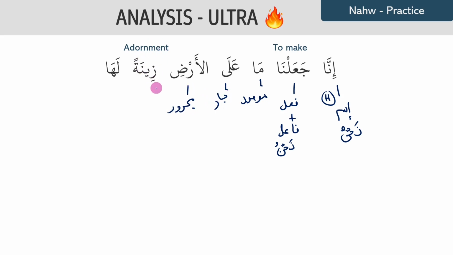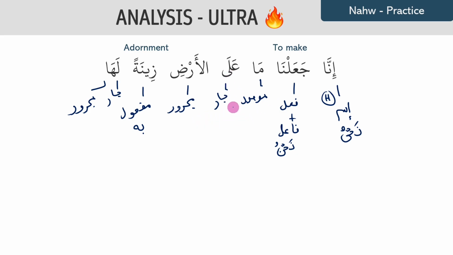Then you have zinatan, which is going to be your maf'ul. Now, which type of maf'ul is it? For now, we'll just say maf'ul bihi, because the word ja'alna is to make. So we made whatever is on earth, because ma gives me whatever, an adornment. Laha is your jar, and ha is your majroor. Now, what is on earth is actually another maf'ul, because we made what? We made something an adornment, and that something is going to be another maf'ul.